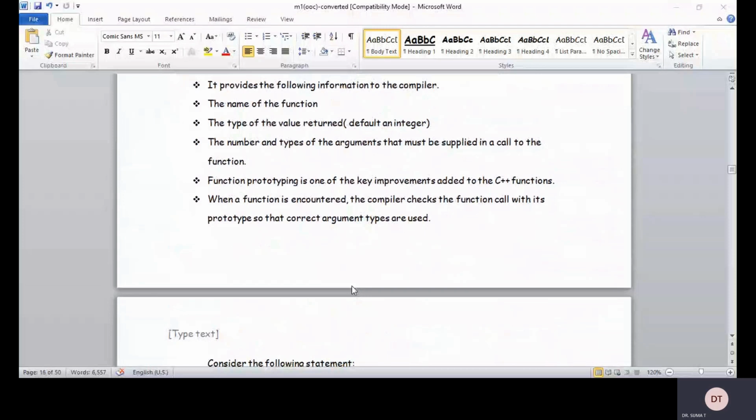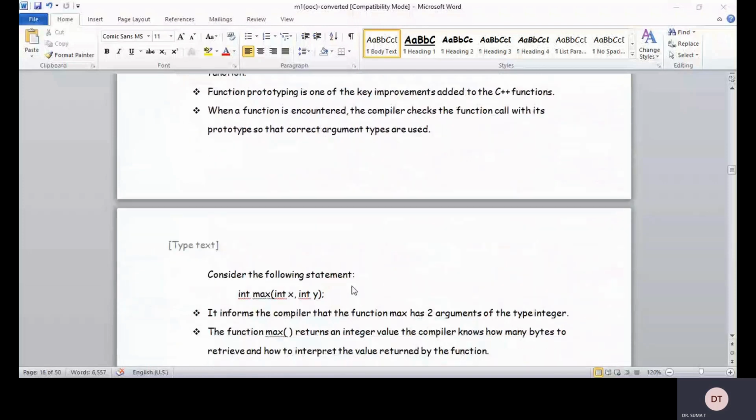When a function is encountered, the compiler checks the function call with its prototype and with its definition. All the parameters must match. Otherwise, it searches whether any alternative is there to make the internal conversions, right? That is the reason why it is going to be slower in the execution part, because of this reason only.